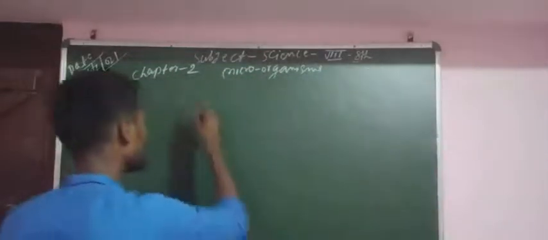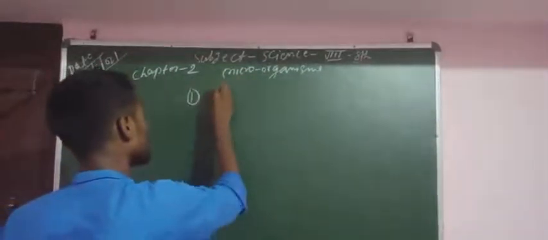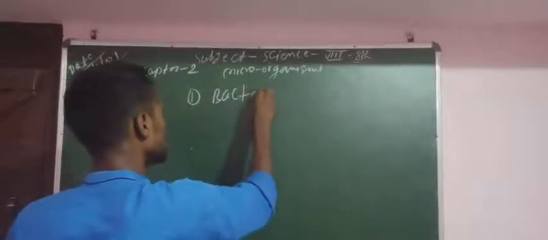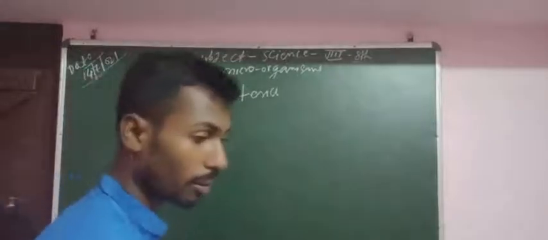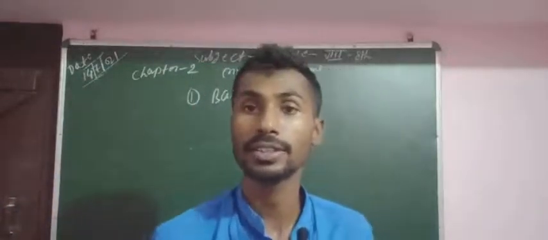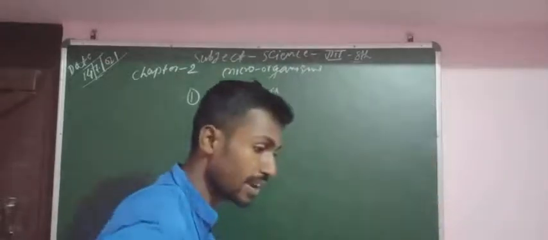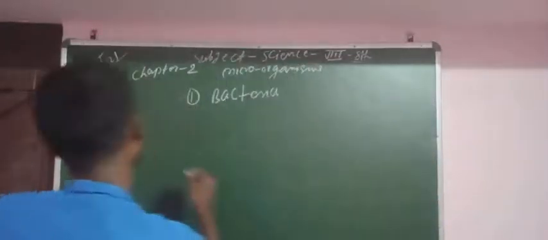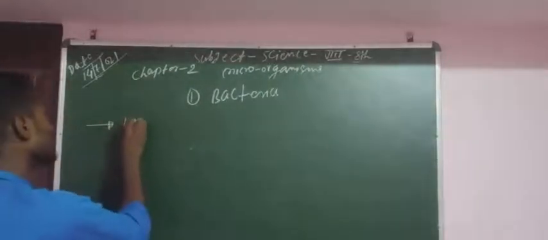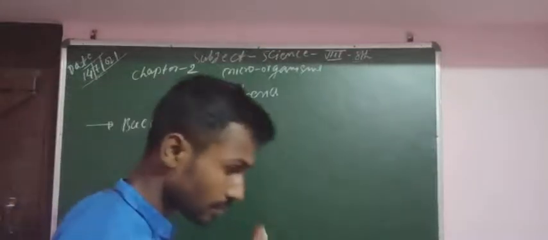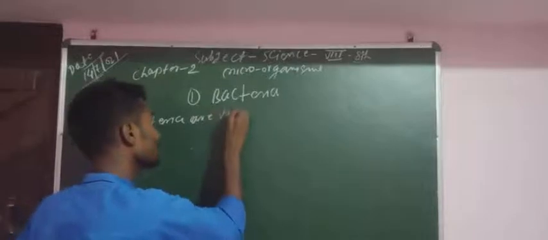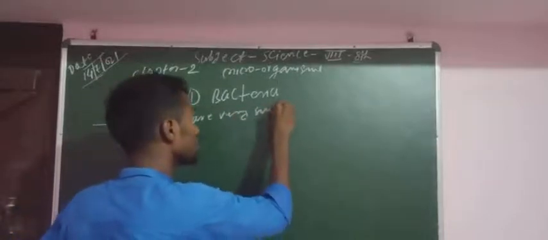Next, the first one is bacteria. So what is bacteria? We will discuss bacteria. Bacteria are very small, single-celled microorganisms.